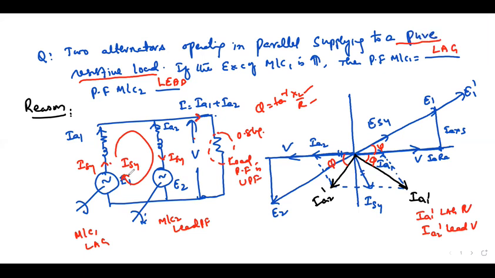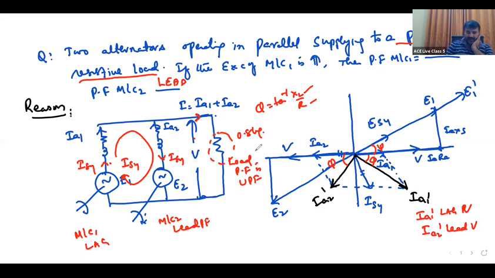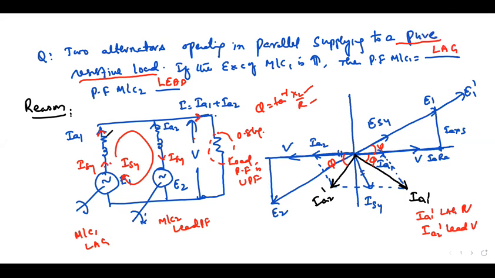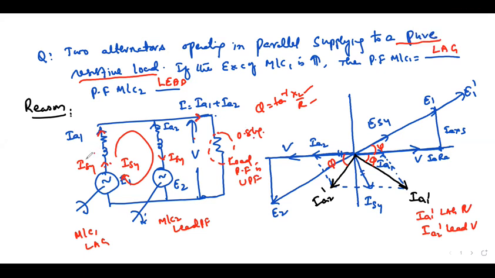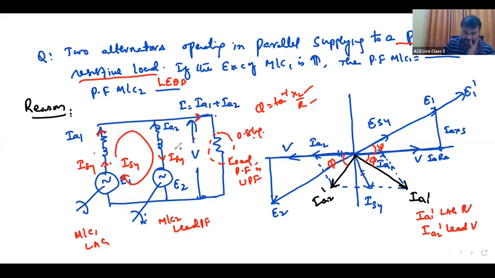What will be the effect on machine power factor in that case? Machine power factor was 0.8 lagging. See, this IA1 is lagging, ISY also lagging. The first machine is going to be more lagging. A 0.8 lag may become 0.6 lagging. The second machine becomes less lagging, from 0.8 to say 0.9, and it is going more inductive in nature.